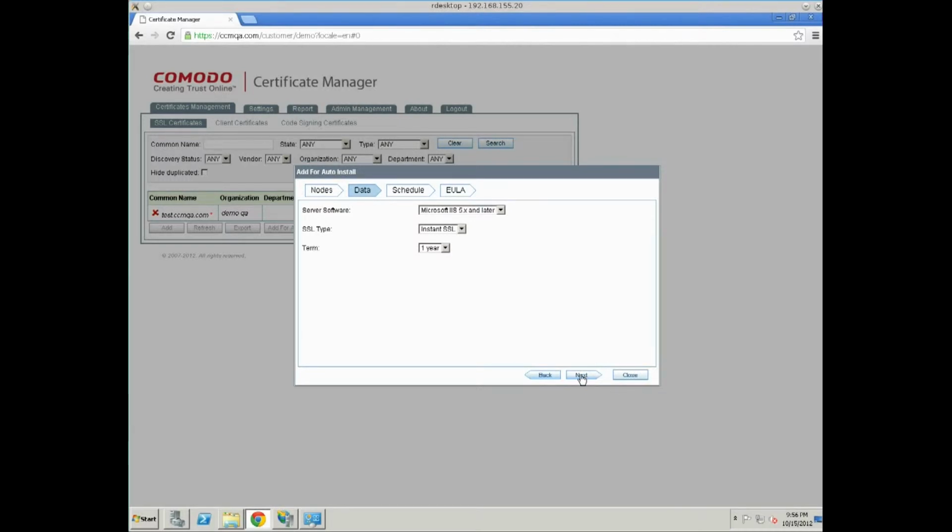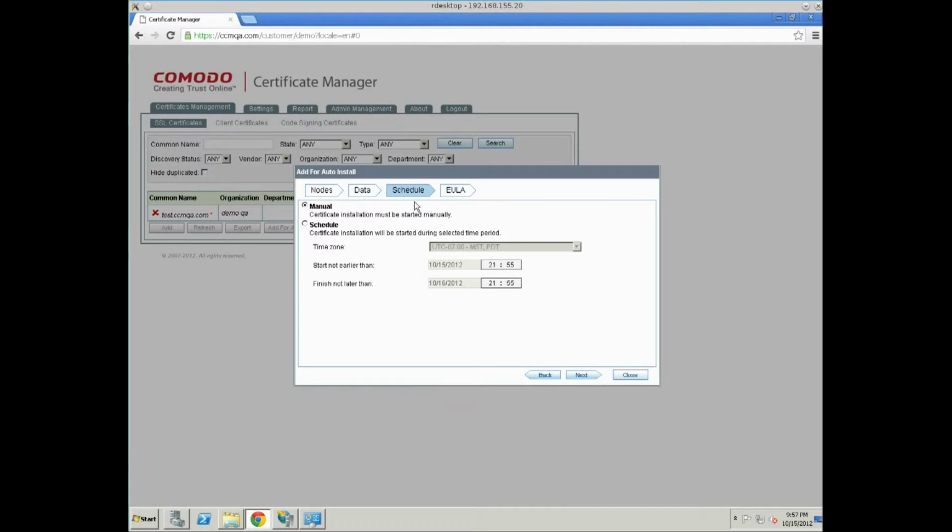Now we have to select the type of certificate and its term. One year, Instant SSL, and server software: Microsoft IIS 5.x and later. We've got 7 there. Then click Next.